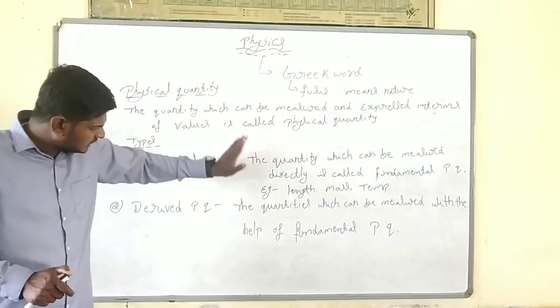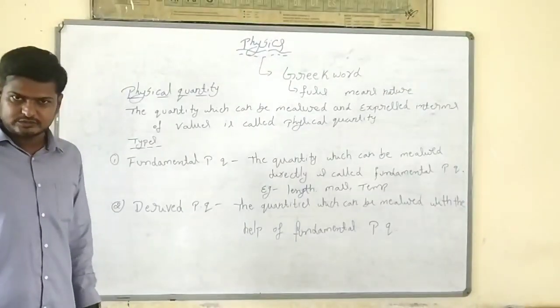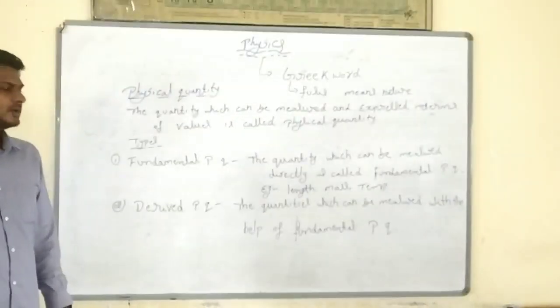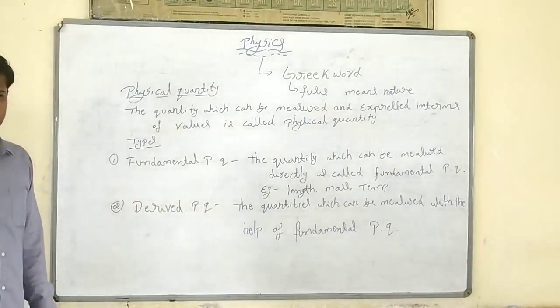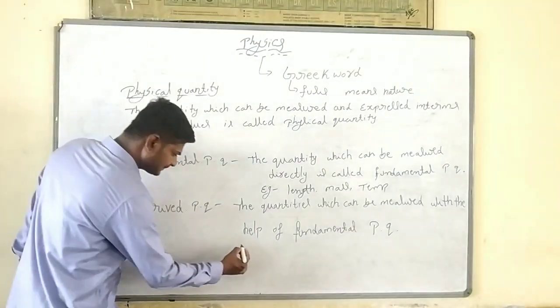Any quantity which can be measured with the help of fundamental physical quantities, we are going to call it derived physical quantity. Example.